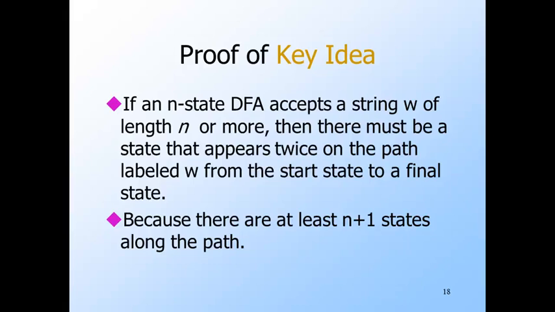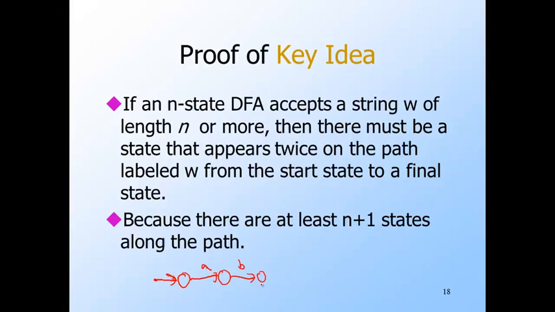For example, a string of length 2 has 3 states on its path. Here is a typical picture we might have. String AB looks like that. Notice that no matter how many symbols are in the string, the number of symbols is the number of arcs, and there's always one more node than there are arcs in the path. That's why there will be n plus 1 states for a string of length n.